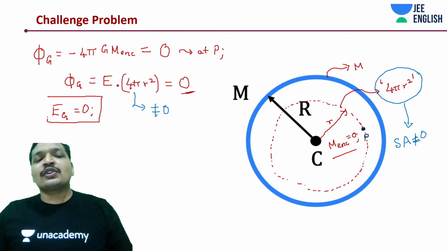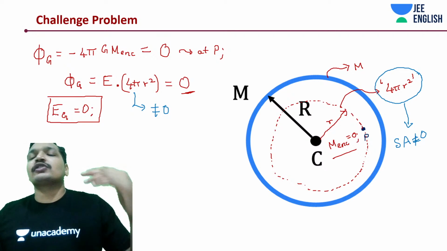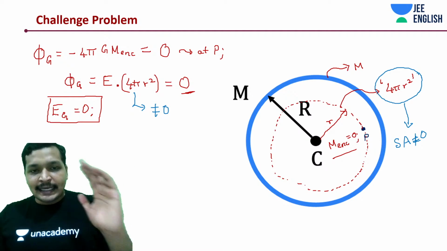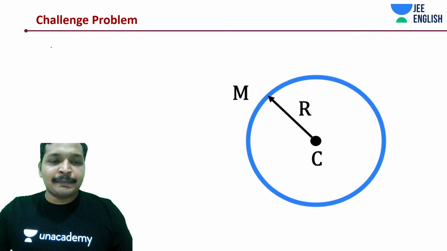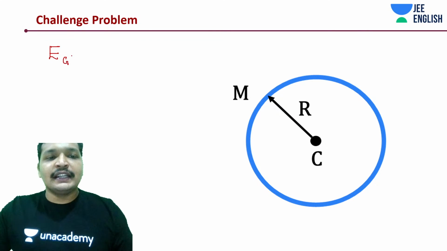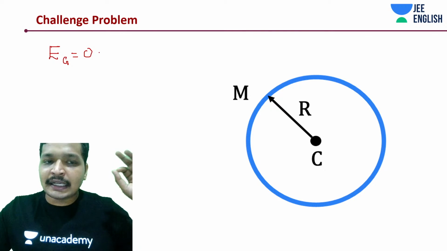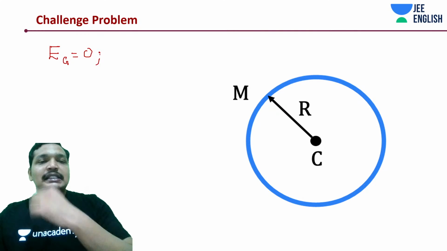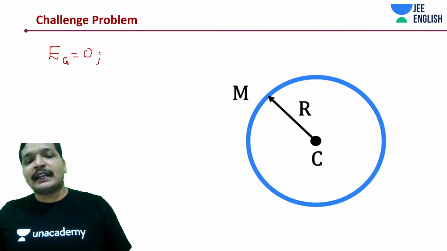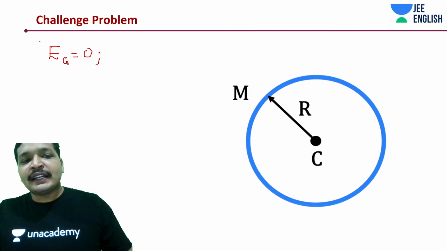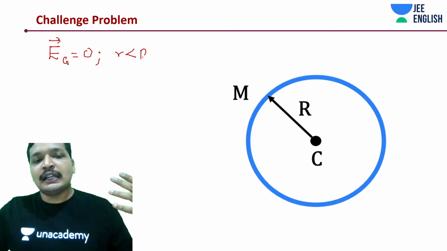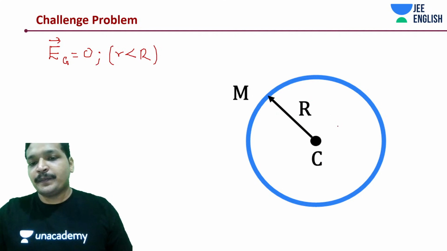This is true for any point r less than capital R, because no mass would be enclosed inside it. Really that simple. Gravitational field is equal to 0. It's not going to act like a point mass. That is just an approximation, just a way of expressing things, a concept that has been derived. Here, the gravitational field is 0 for any r less than R for a point.